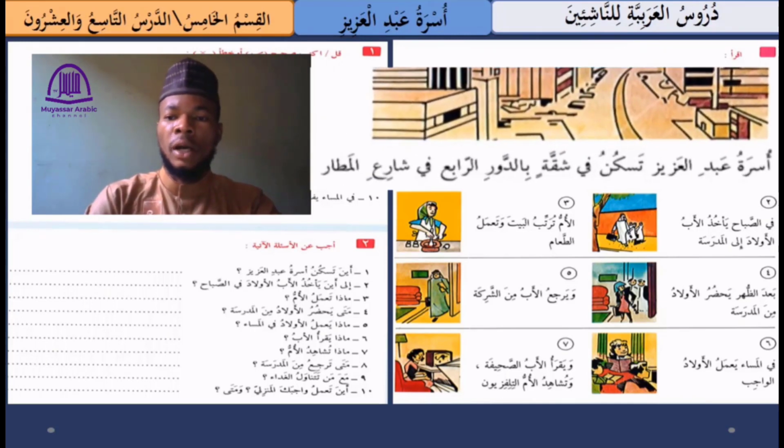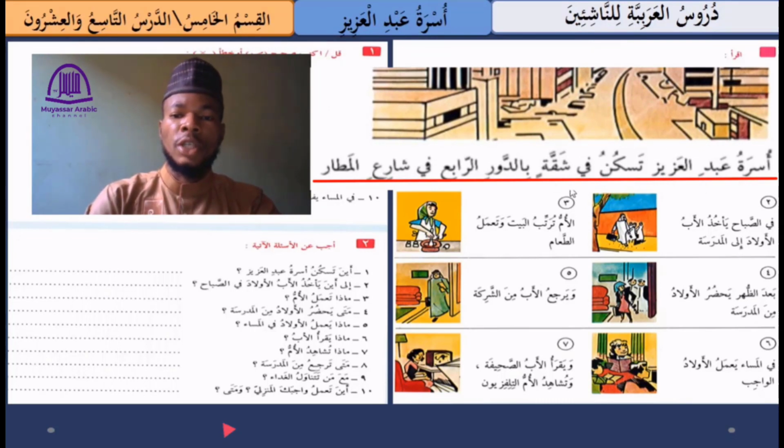So the first one we have Usratu Abdul Aziz taskunu fi shaqqatin بالدور الرابع في شارع المطار.